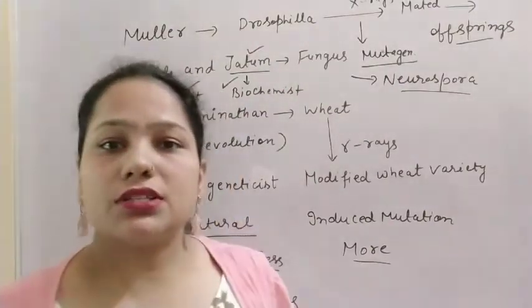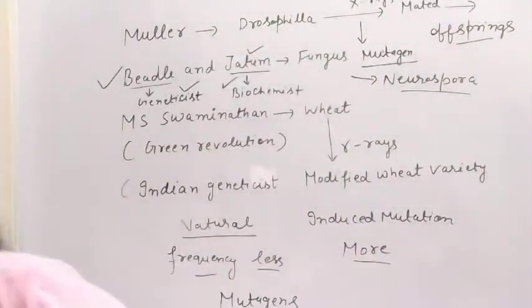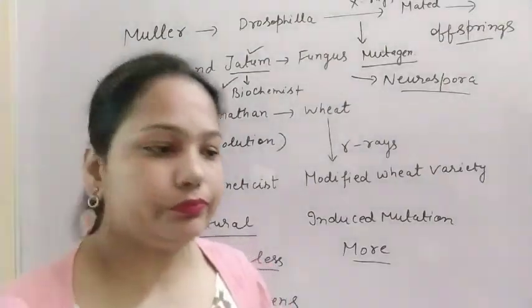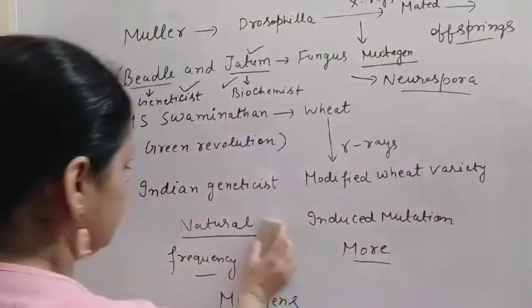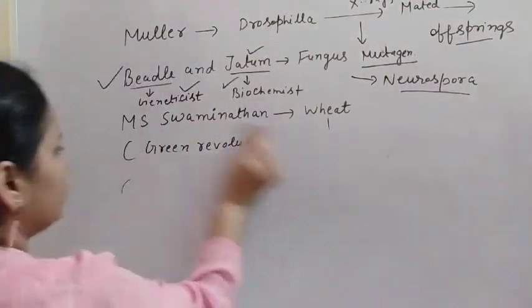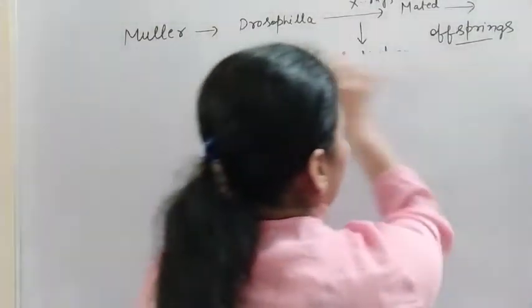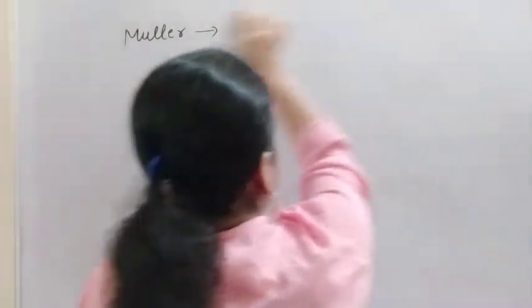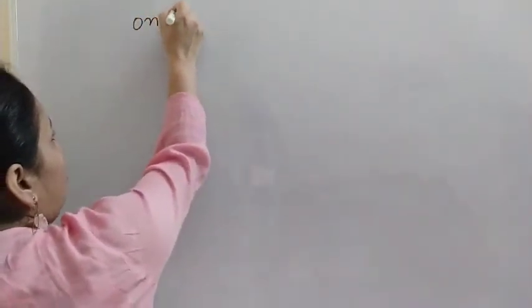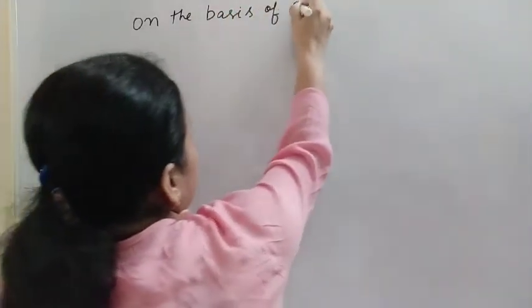Now we will discuss the types of mutation. There are different types of mutation on different bases. Firstly, we will discuss the types on the basis of the cell involved. In human beings and other animals, the bodies are made up of cells.